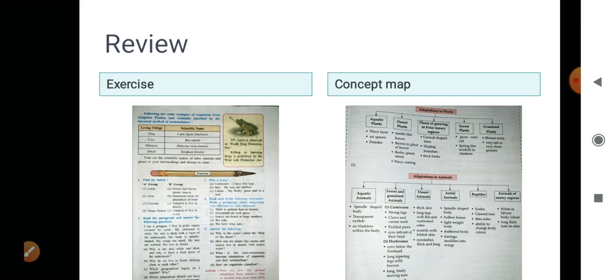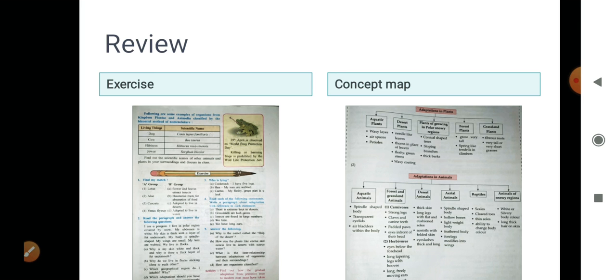Desert animals: thick skin, long legs with flat cushioned soles, nostrils with folded skin, eyelashes thick and long. Aerial animals: spindle shaped body, hollow bones, lightweight body, feathered body, forelegs modified into wings.